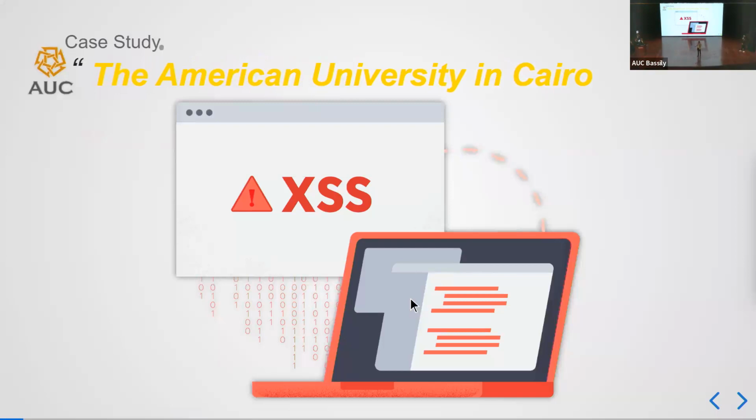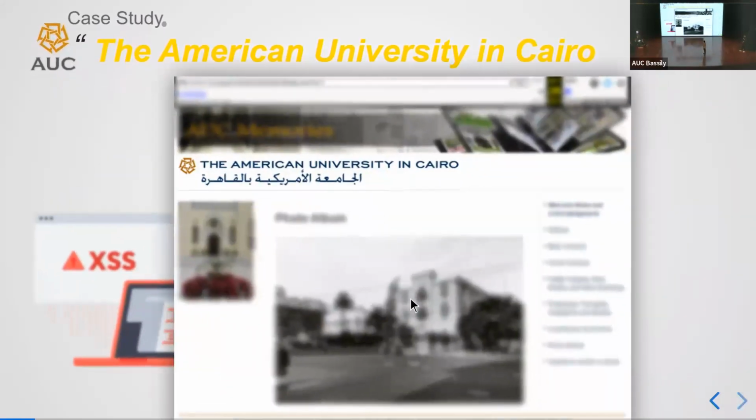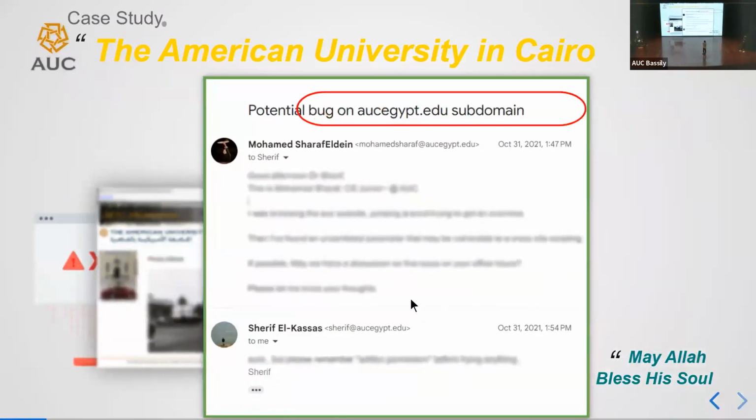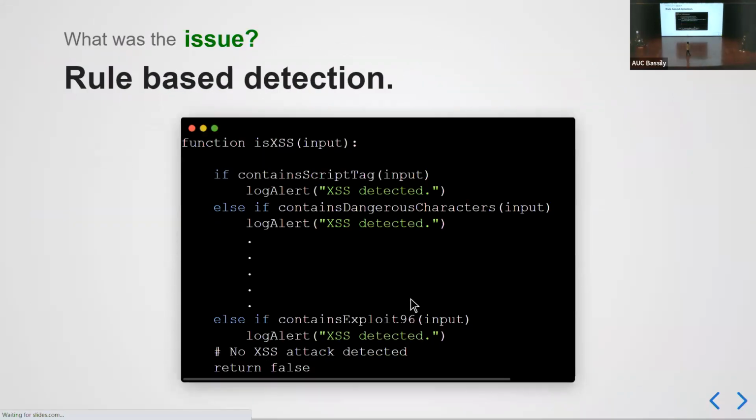One might say that cyber attacks are happening around the globe, but I am far away from being affected by these major attacks. But you need to think twice, because we have an interesting case study. 3 years ago, in my freshman year, AUC had a critical XSS vulnerability, a vulnerability that can affect many AUC users if used maliciously. After going back and forth via emails with Dr. Sharif Al-Qassas, may Allah bless his soul, the issue has been resolved.